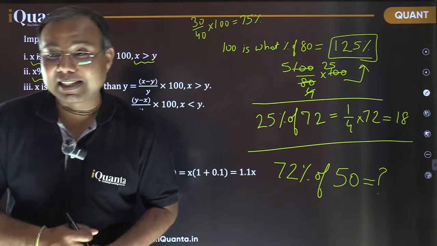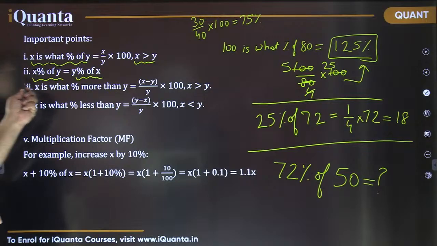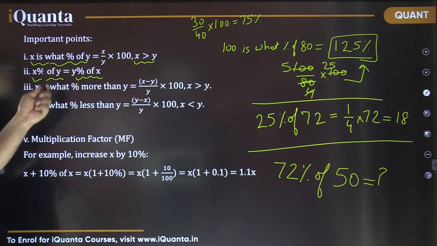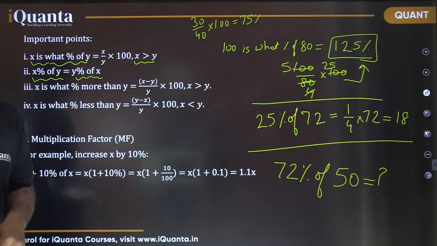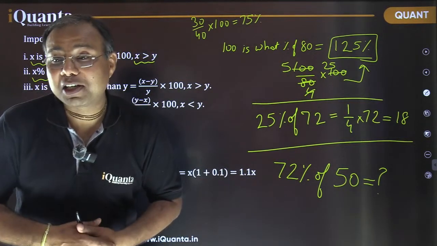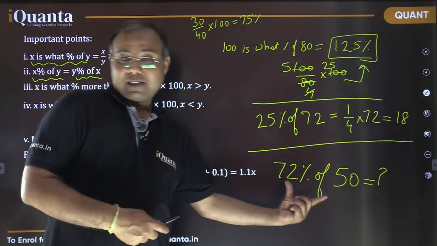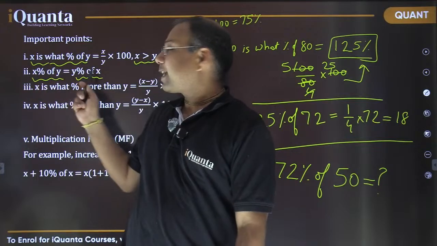So I hope you are getting the idea. What was the important point when I was saying that this is a very important tool here? X% of y equals y% of x. So here 72% I cannot convert into fractions directly, but if I see it with respect to the second property here,